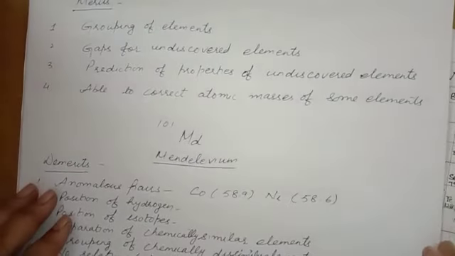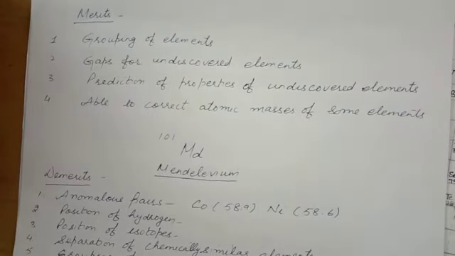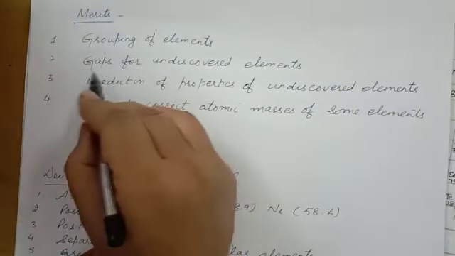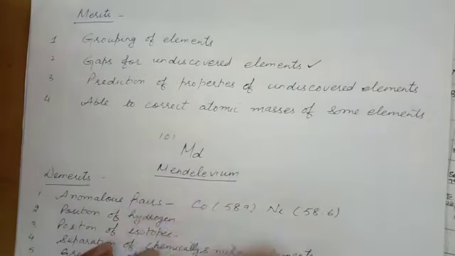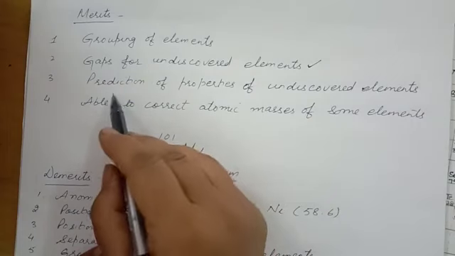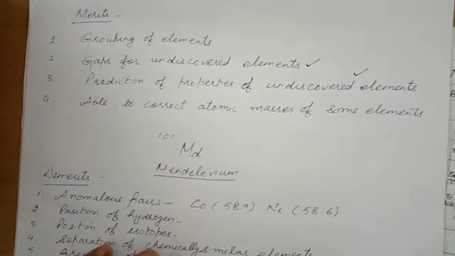First of all, grouping of elements: he grouped the elements in 8 groups. Then he left gaps for undiscovered elements, a brilliant idea. He even predicted the properties of undiscovered elements.